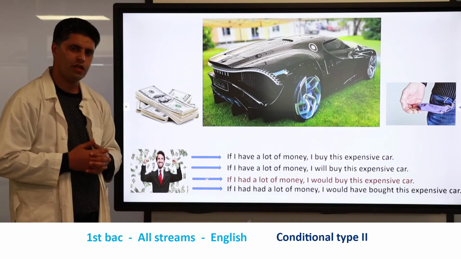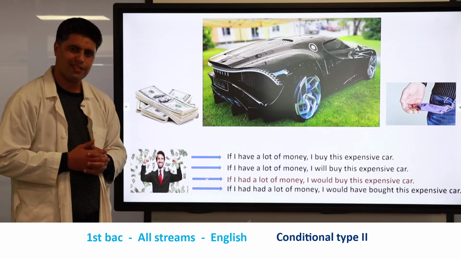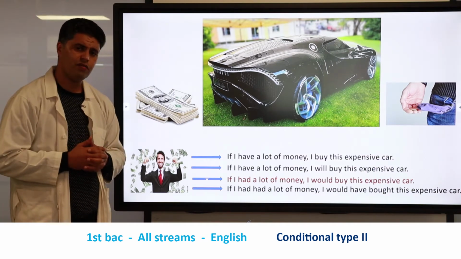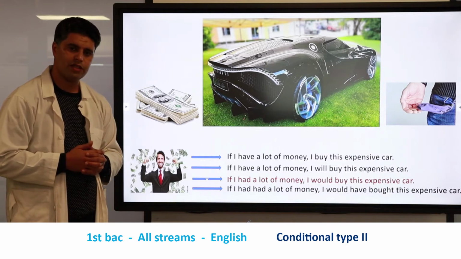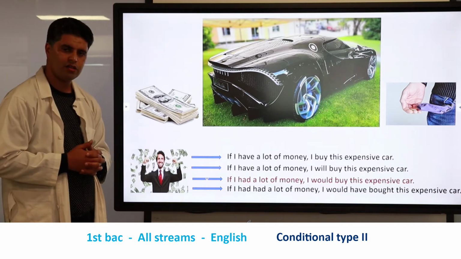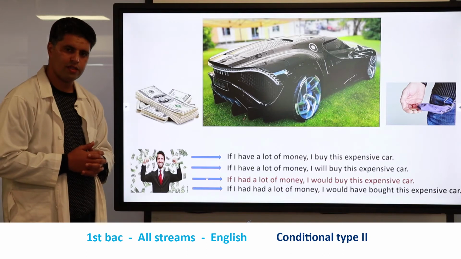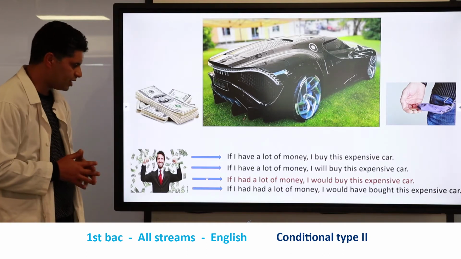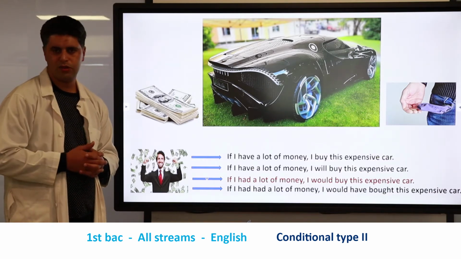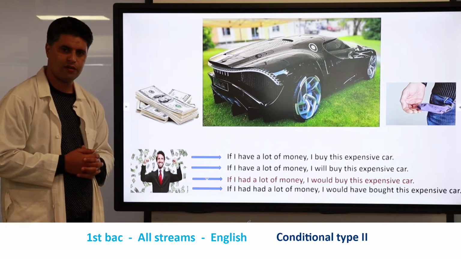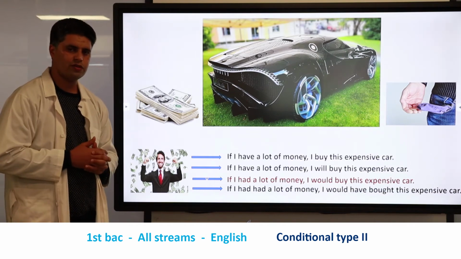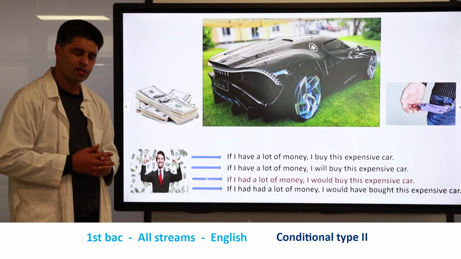If I have a lot of money, I buy this expensive car. Or sometimes you can say, if I have a lot of money, I will buy this expensive car. Or sometimes you can say, if I had a lot of money, I would buy this expensive car. Or you can say, if I had a lot of money, I would have bought this expensive car. Okay? So here, as you can see, we have 4 structures. Let's focus on the 4 structures and see what is the difference between them.